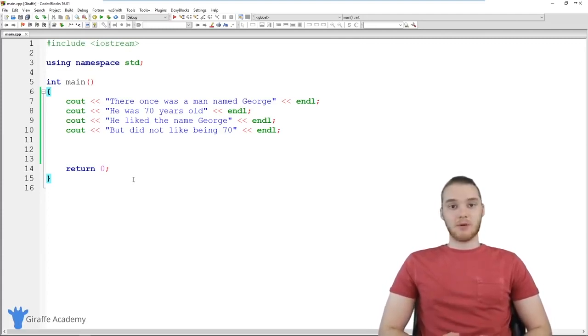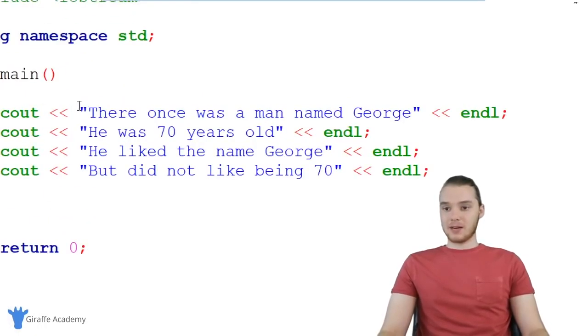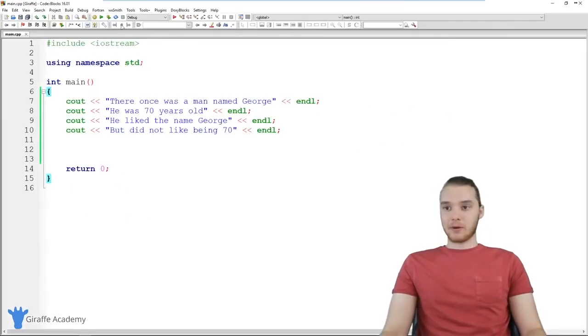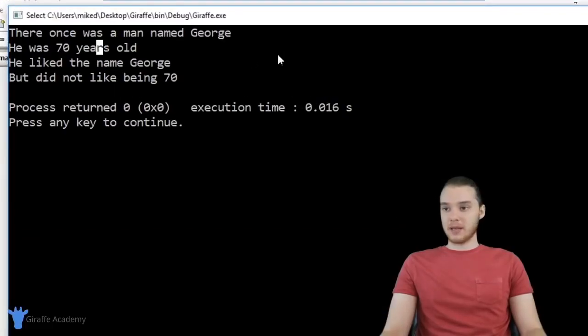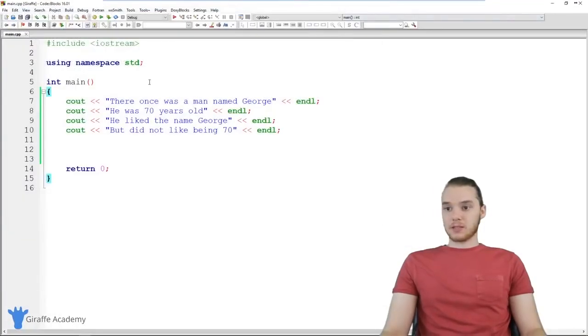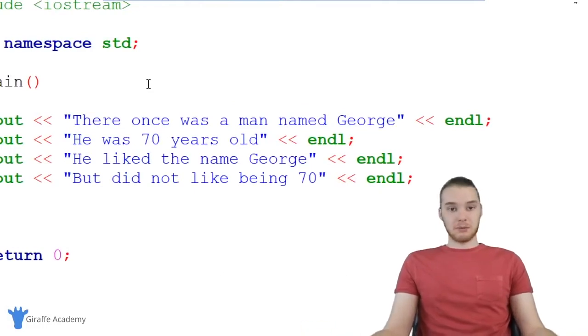So I'm going to show you guys an example, and I'll show you basically how variables are useful and how we can use them in C++. Down here, I have a very basic program that I've written out. I'm basically just printing out a bunch of lines of text. It says, there once was a man named George. He was 70 years old. He liked the name George, but did not like being 70. So this is basically my little story here. I can run my program, and this is a valid program in C++. It basically just prints out the story, and we have all of our information.